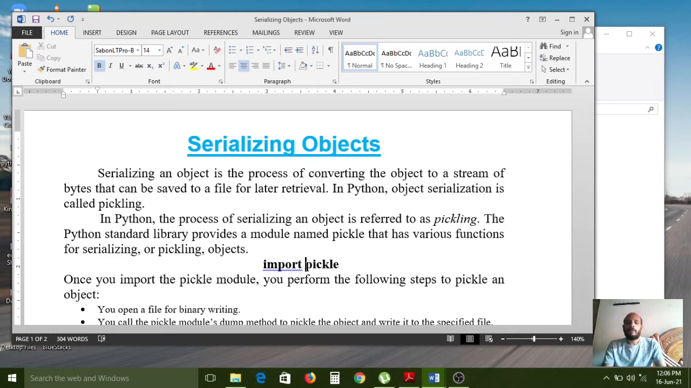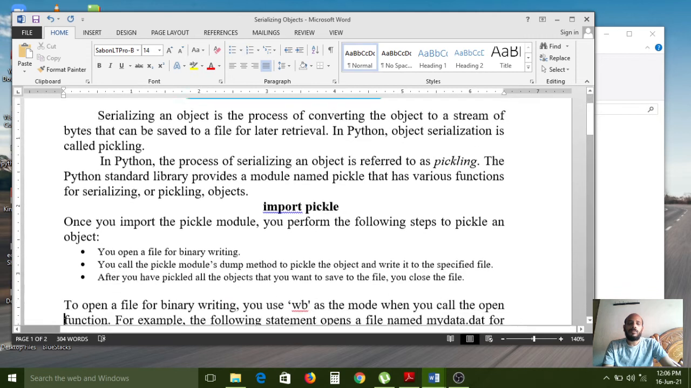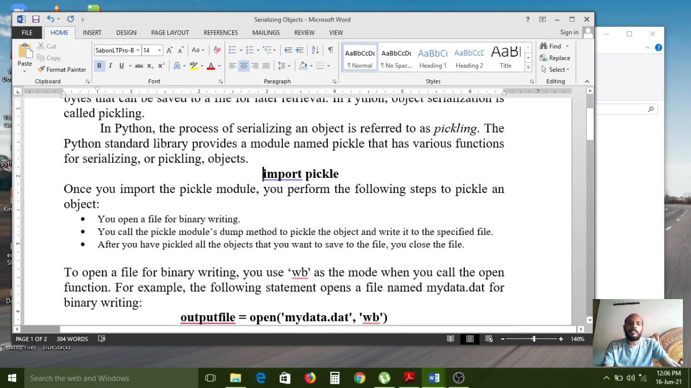Here pickle is one of the modules for serializing objects, with predefined functions available in the pickle module. So our concept here is serializing objects. If you want to serialize any object, first we need to import the pickle module in our current program. Here I have given some theory points, read them carefully first.